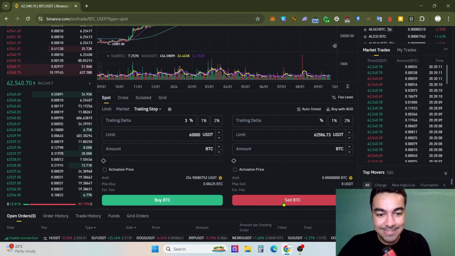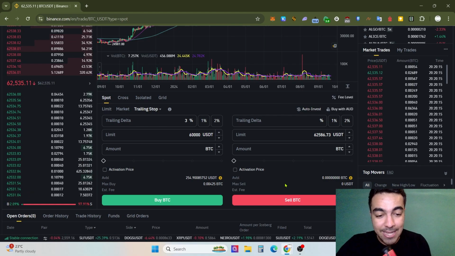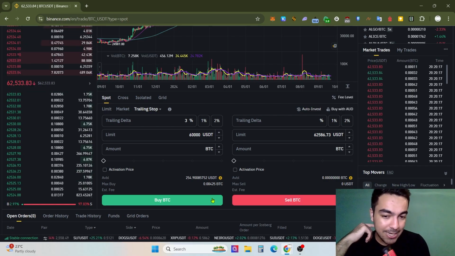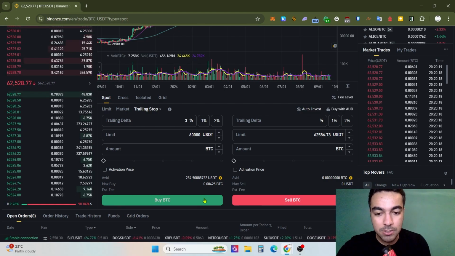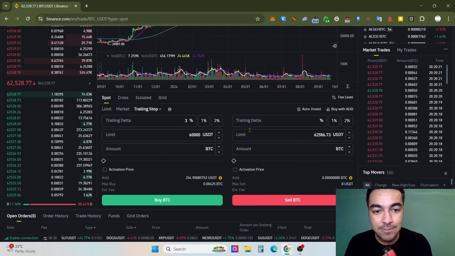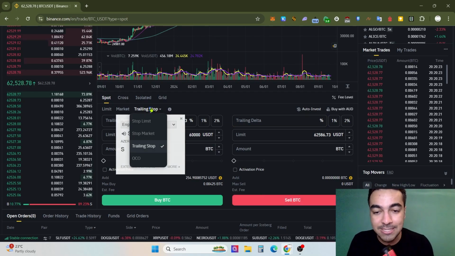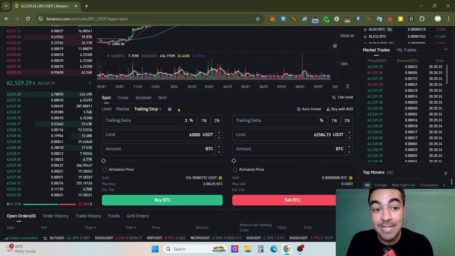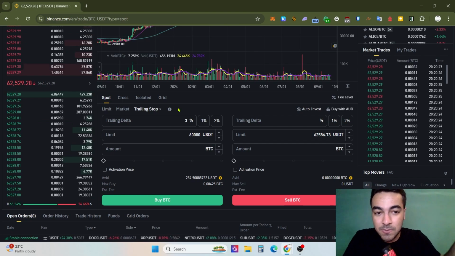That same method is the same for selling Bitcoin. At the background, buying Bitcoin, selling Bitcoin, and the trailing delta, trailing stop mechanism are the same. That's it. That's all the order types.